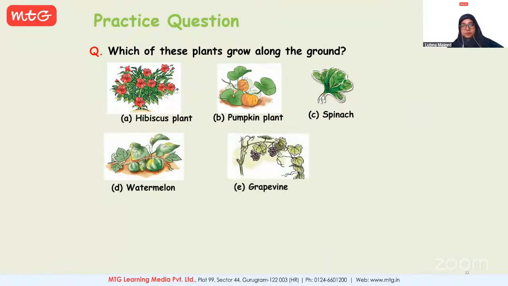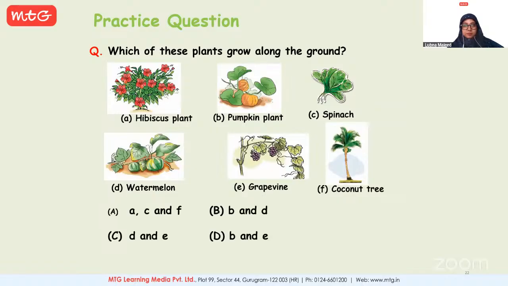Ma'am, the answer is B, pumpkin plant. Pumpkin and watermelon. Okay, now there are all the options that are given. So maybe you could have a close look. B has B and D. B and D. Yes. So the rest can be ruled out, right?